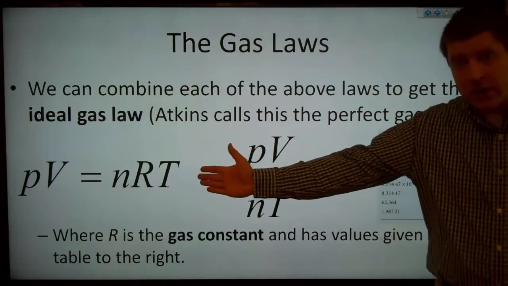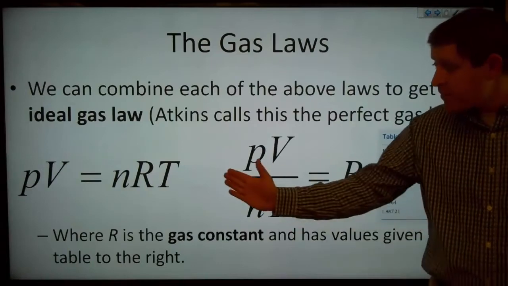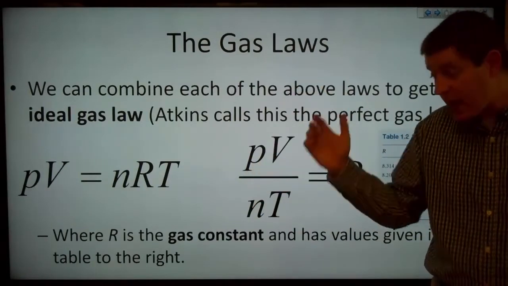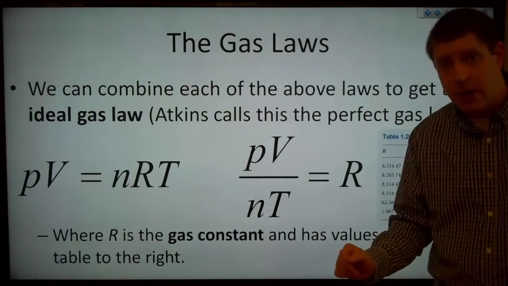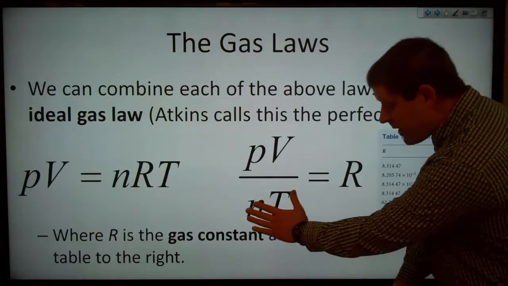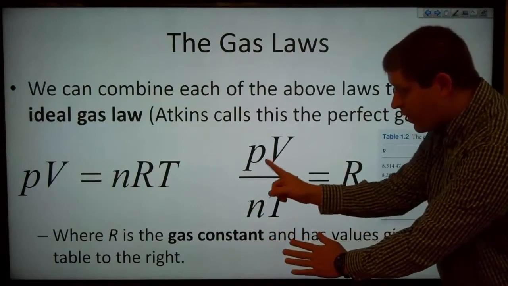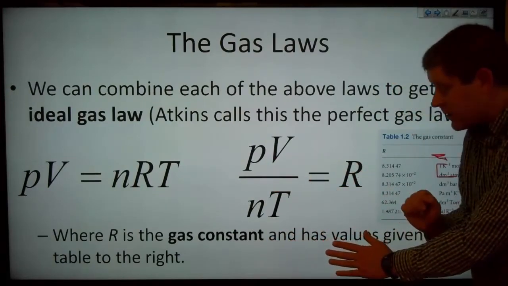Note that PV equals nRT is the more common form, but to put it in the same format that we've had earlier, it's this format. So now we can see all the relationships between our variables. We can see that if n and T are constant, then pressure times volume is equal to some constant.